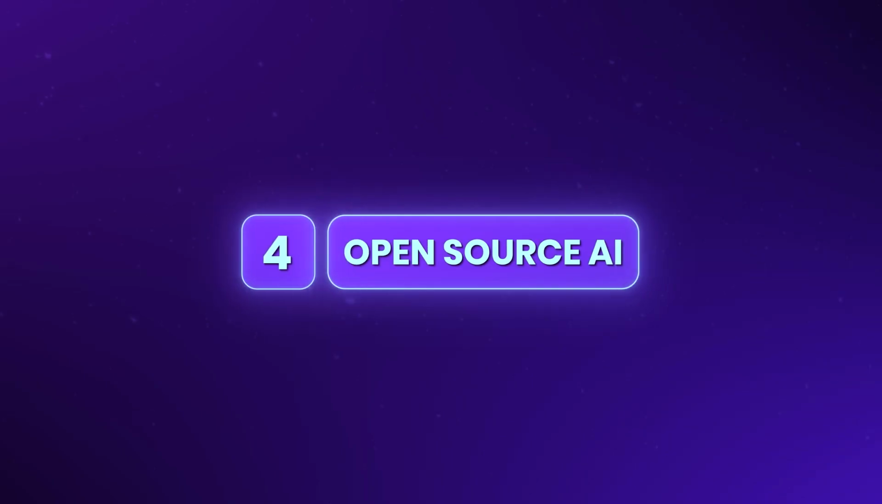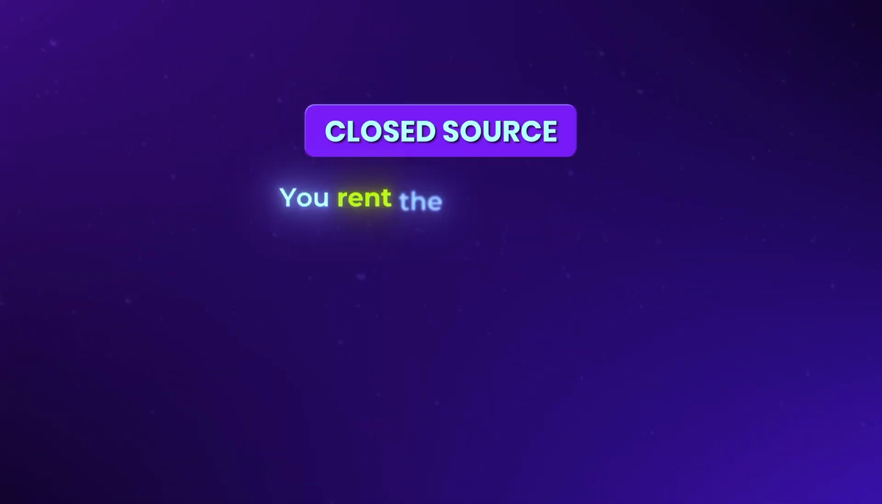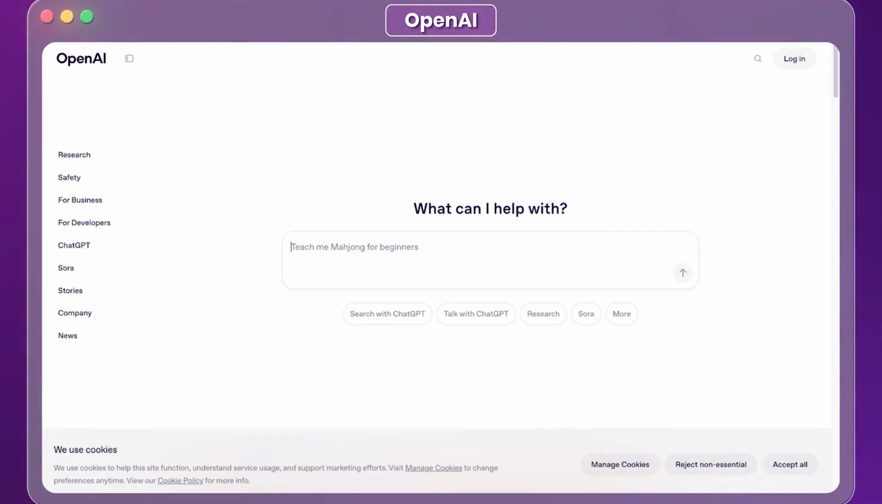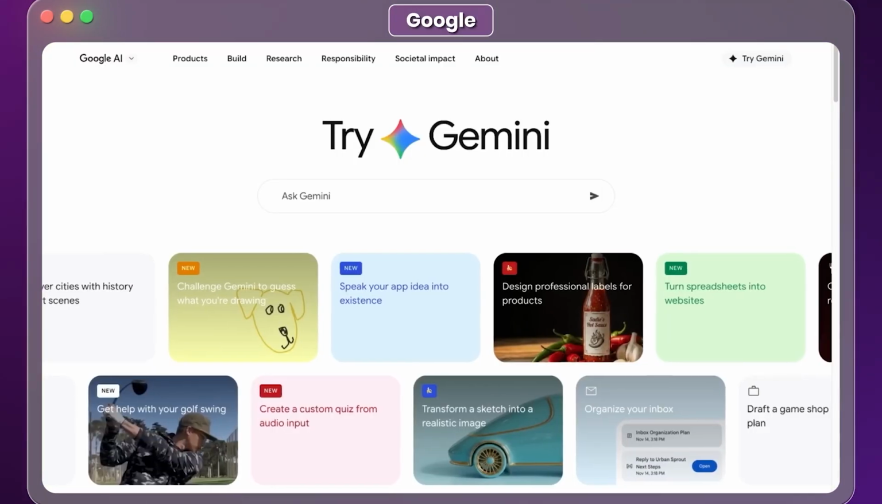Now we get to fundamental number 4, which is understanding the power of open source AI. To put it in the simplest terms possible, closed source means you rent the intelligence. Open source means you own the engine. For the last 2 years, the closed source giants like OpenAI, Anthropic, and Google dominated the AI world. But then, open source Chinese models like DeepSeek changed the equation completely. Suddenly, you could download a model for free that performed just as well as the proprietary ones.